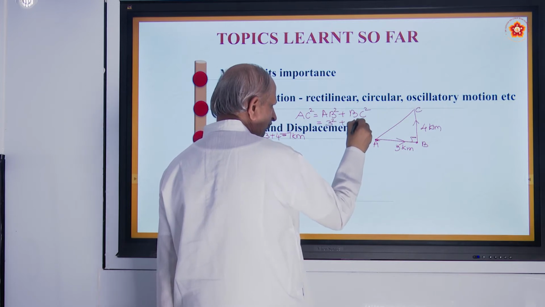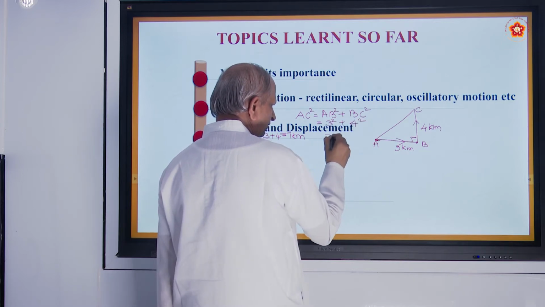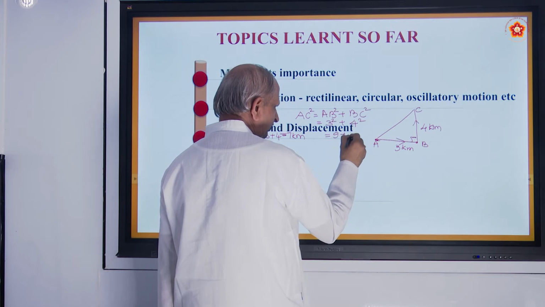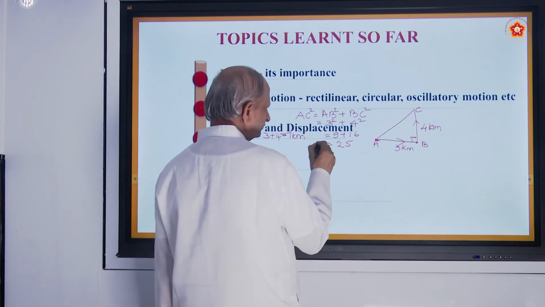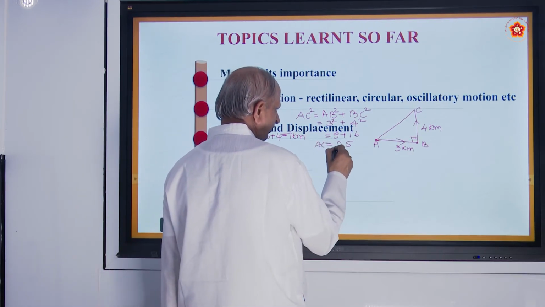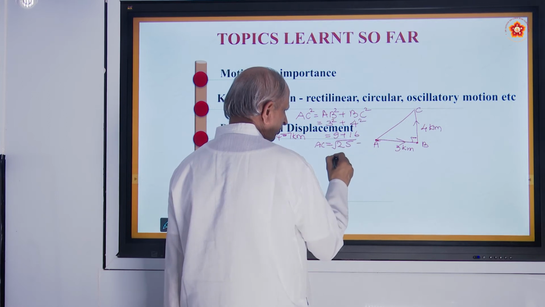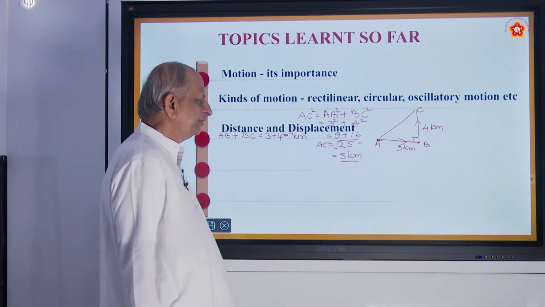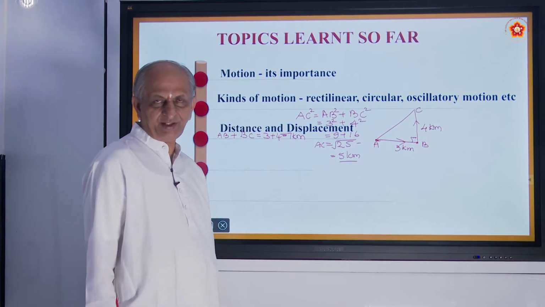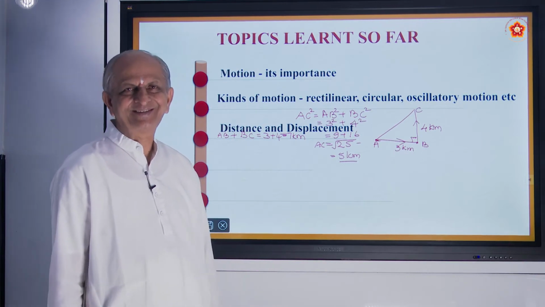BC, how much? 4. So 3 square is 9, 4 square is 16. That comes to 25. So AC becomes root of 25, that is equal to 5. So displacement becomes 5 kilometers. It is the shortest distance.